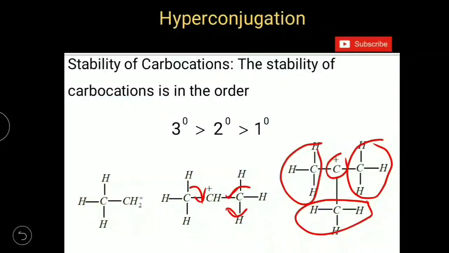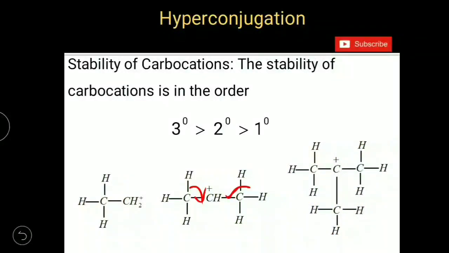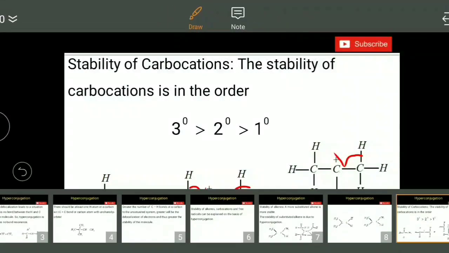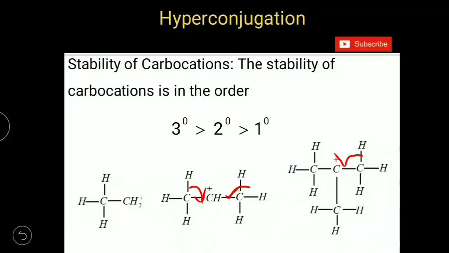From each methyl group there are 3 CH sigma bonds which will be involved in hyperconjugation. So the more delocalizations, the more stability. So the tertiary carbonium ion is more stable than the secondary carbonium ion, which is more stable than the primary carbonium ion.